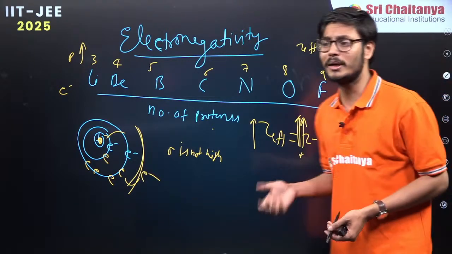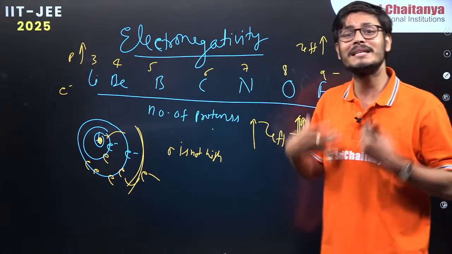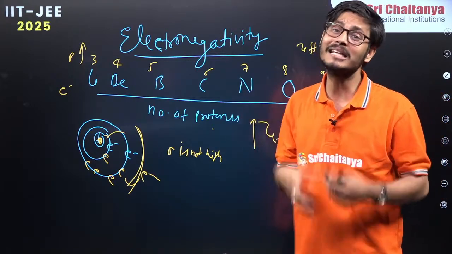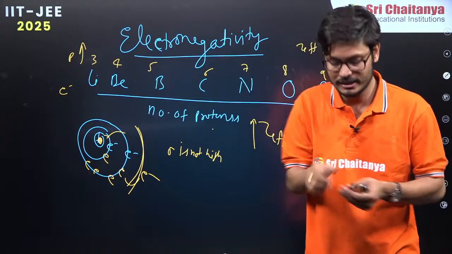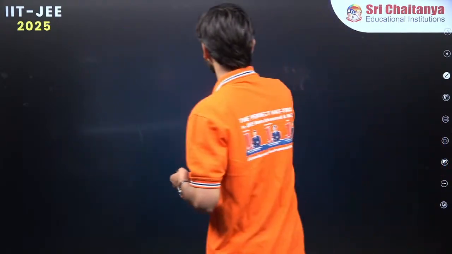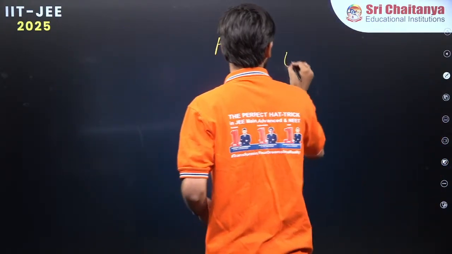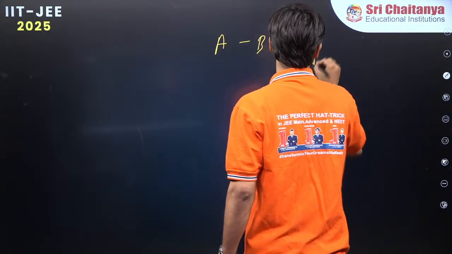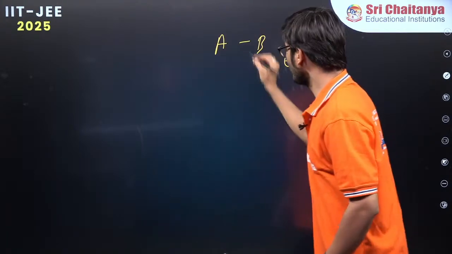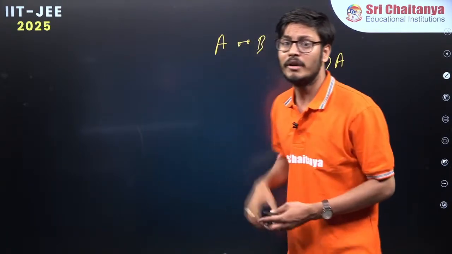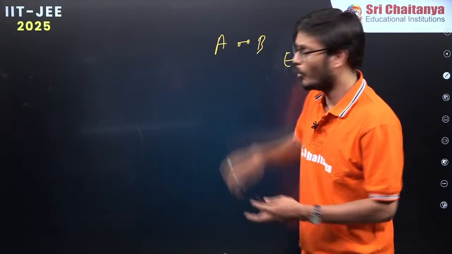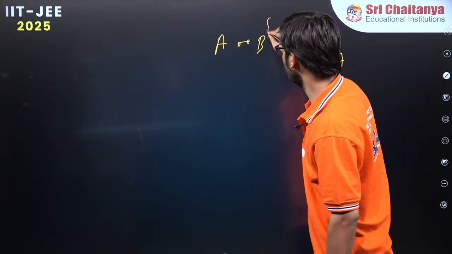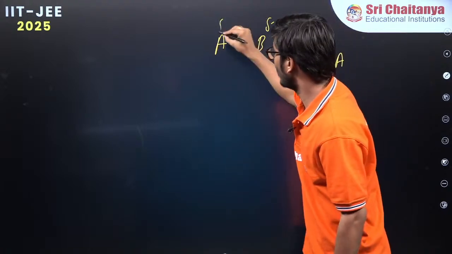So what is electronegativity? Electronegativity is the ability of an atom to attract electrons in a bonded state. What I mean is, let us say you have an A-B bond and the electronegativity of B is more than A, that means these shared electrons will spend more time towards B rather than A. More charge will come towards B, so B will have partial minus and A will have partial plus.